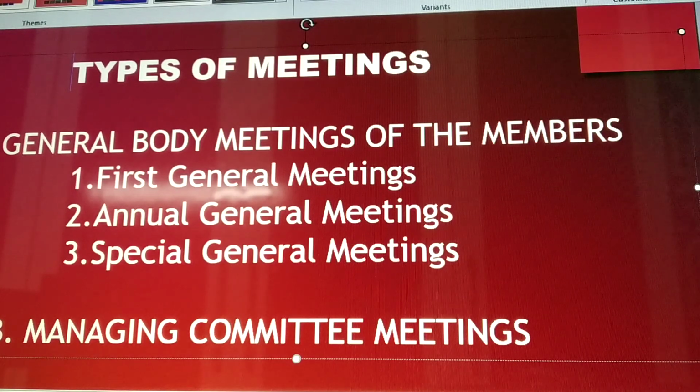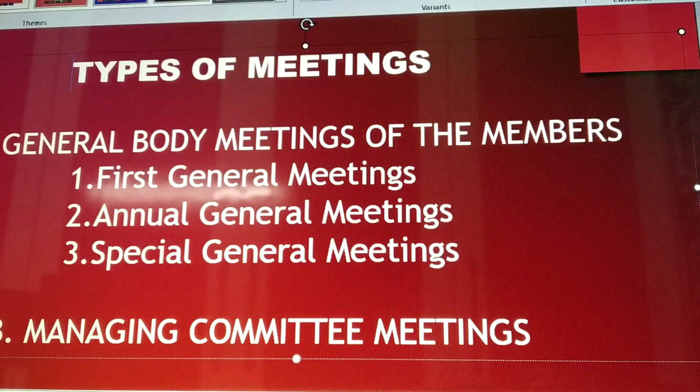The bylaws of the society provide the manner in which a special general meeting is to be convened and conducted, right? A special general meeting may be called at any time by the chairperson or by a majority of the members of the managing committee. Such a meeting must be called within 1 month from the date of receipt of requisition, right?